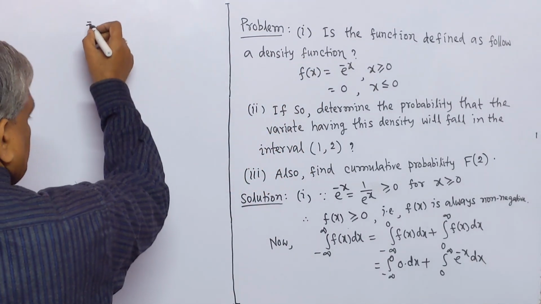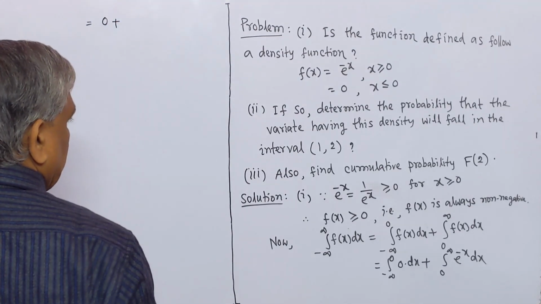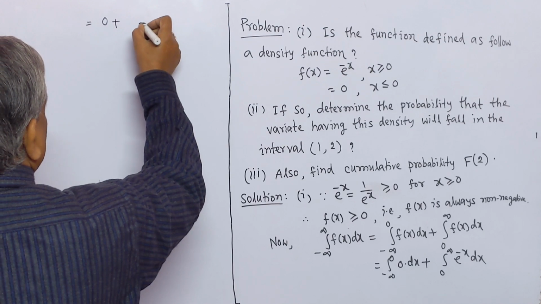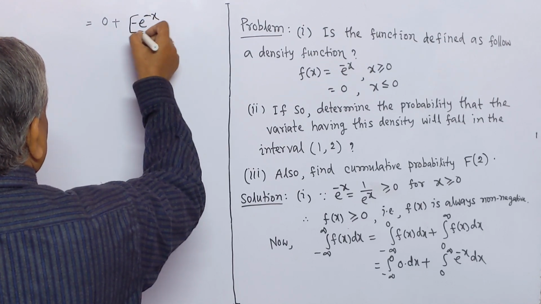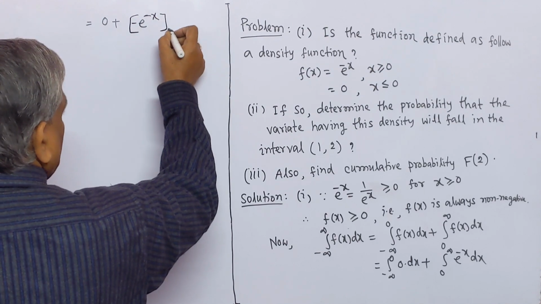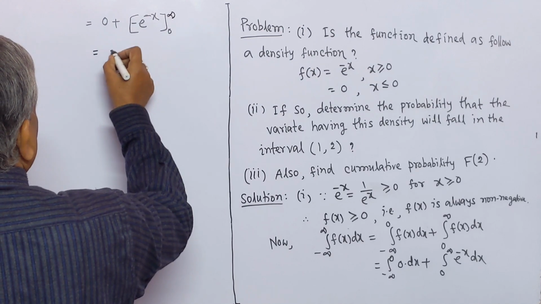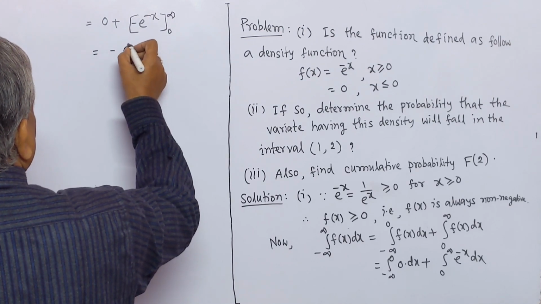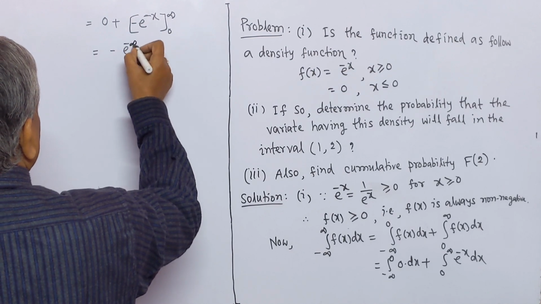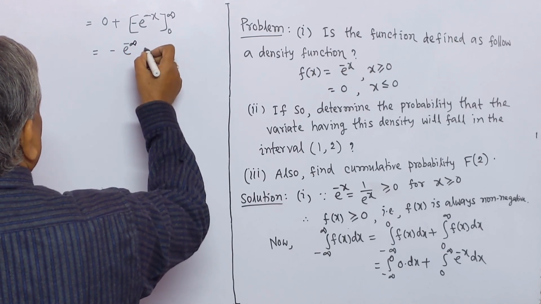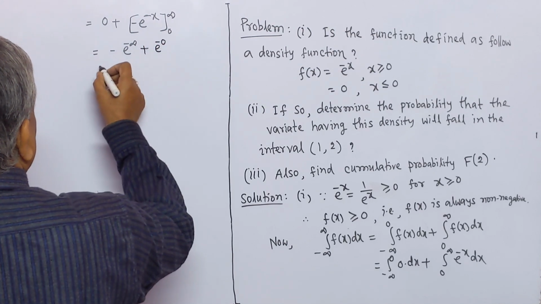This equals 0 plus, here the integration of e to the power minus x is minus e to the power minus x, from 0 to infinity. This equals minus e to the power minus infinity plus e to the power minus 0.